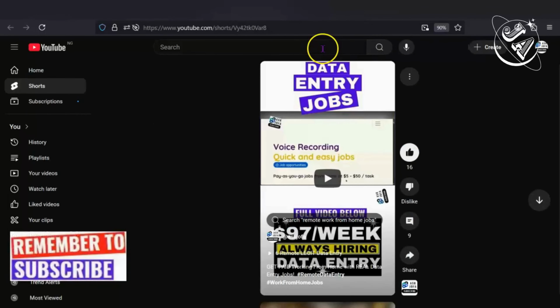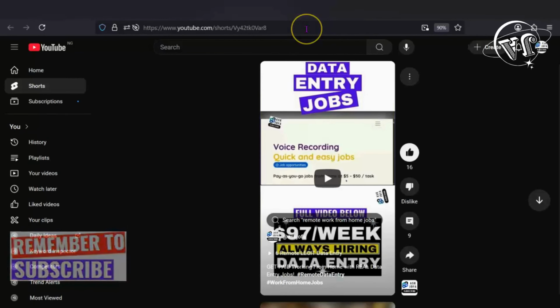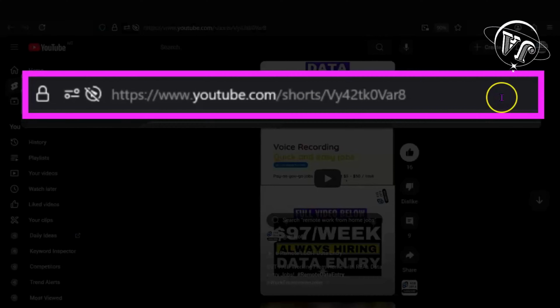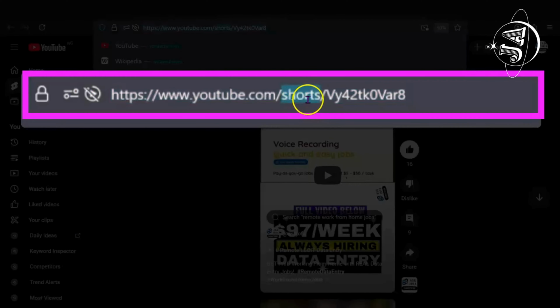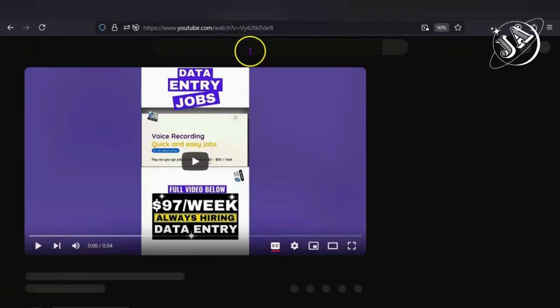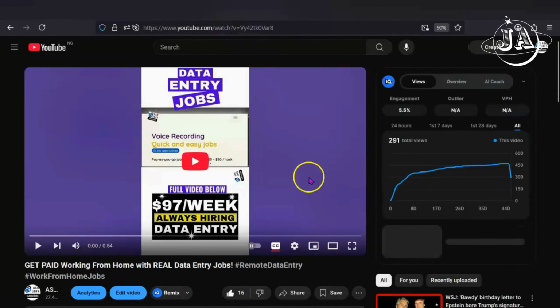This is how to get transcript for short videos, and you can also use your phone. Just use the desktop version on your phone, that is the URL, not the app. You come to the URL of the short video. Where you see short, you change it to video, you enter. What that does is to change this short video.